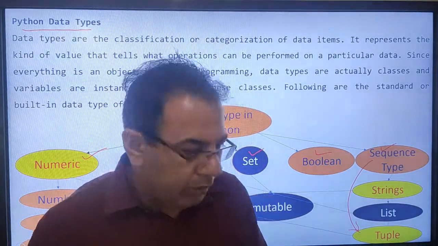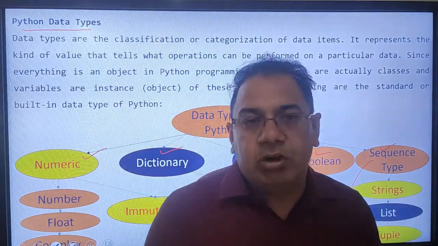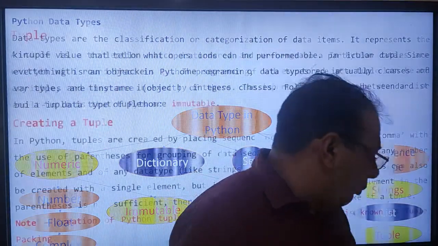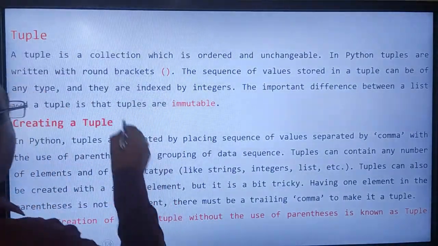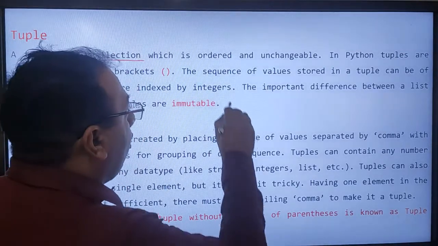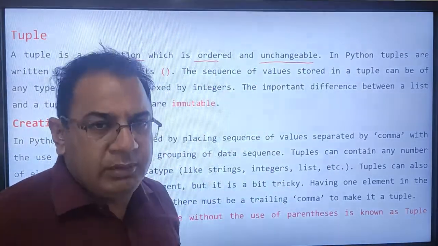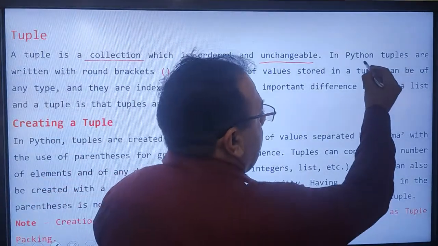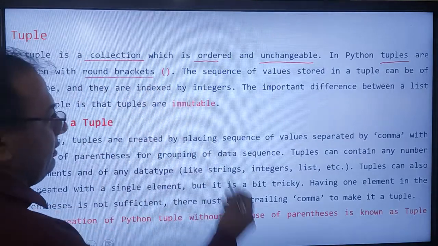It is a tuple. Already we have discussed that a tuple is a kind of immutable data type, and in other words we can say that a tuple is a collection of ordered and unchangeable elements. In Python, tuples are written with round brackets.